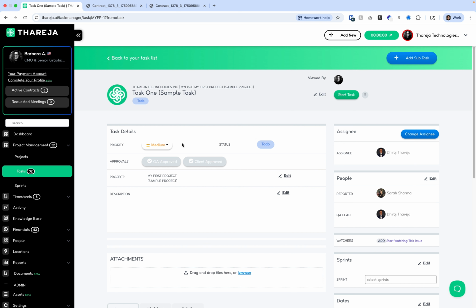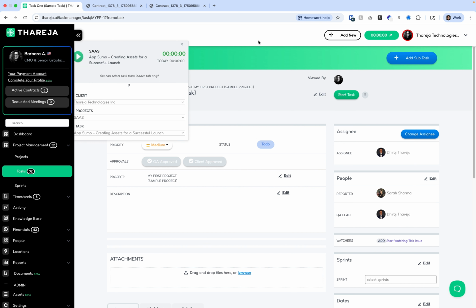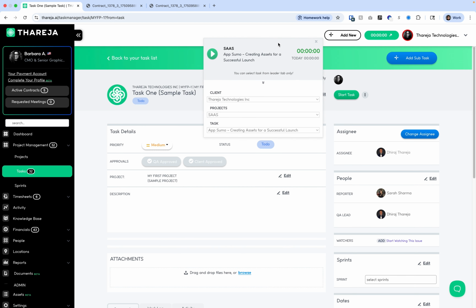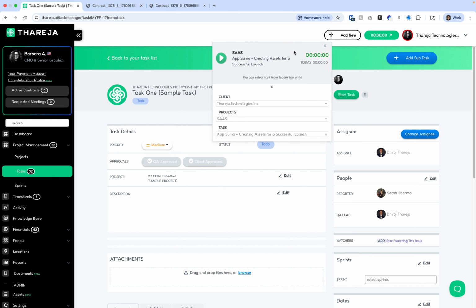For project management, for tracking time, you're able to track it on your desktop or on your browser as well. The only difference when you track time using your browser is that you don't have activity levels and screenshots taken. Those are only going to be available when you're using our desktop tracker.